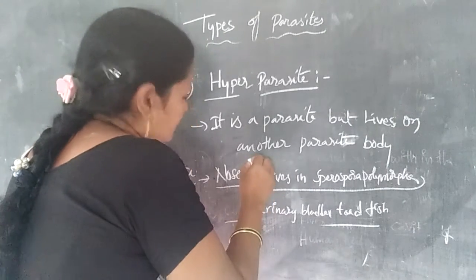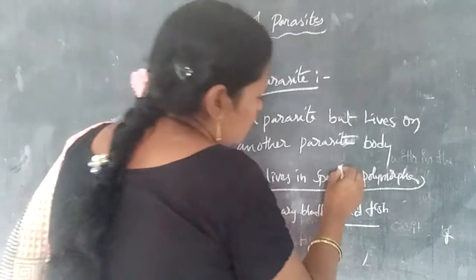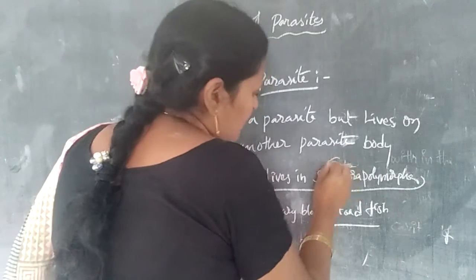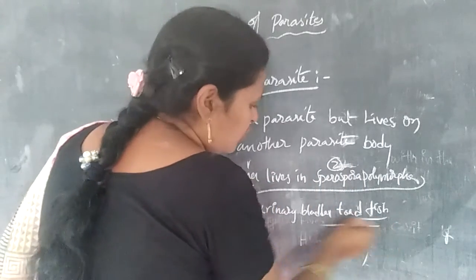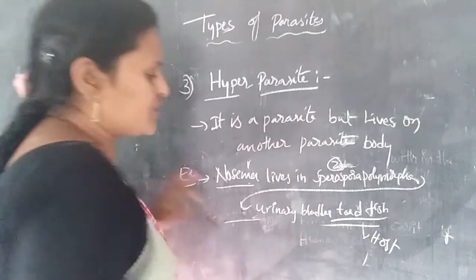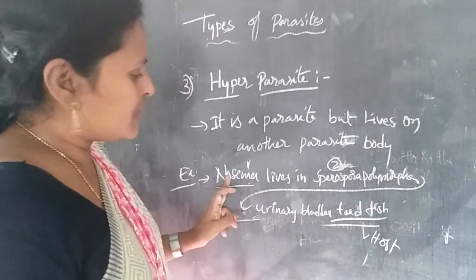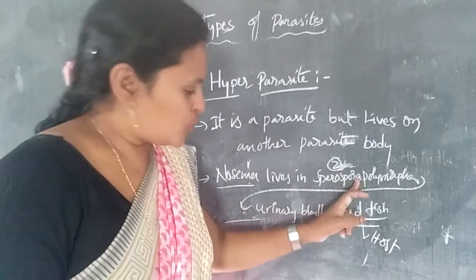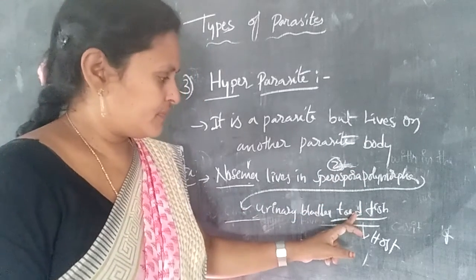Nosema is one parasite and Spirospora is another parasite, but both live in the toadfish. The toadfish is the host. Nosema lives in the Spirospora, and Spirospora lives in the host.